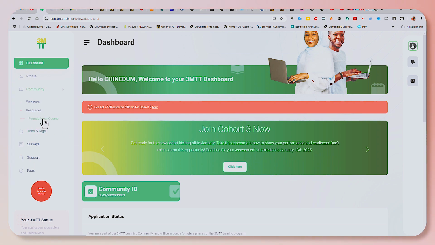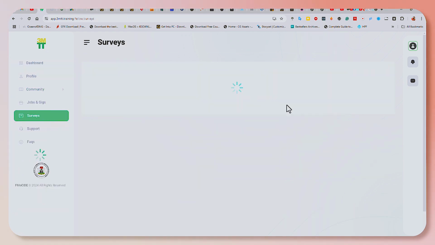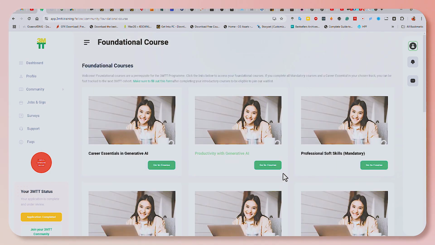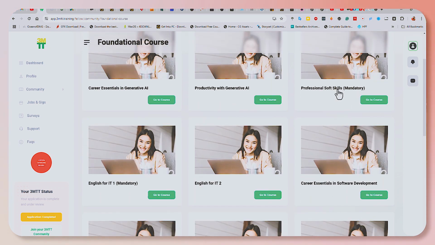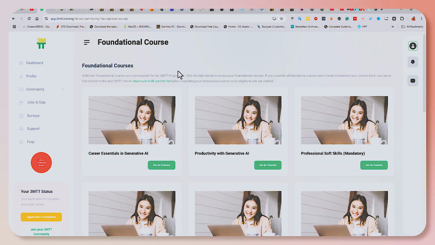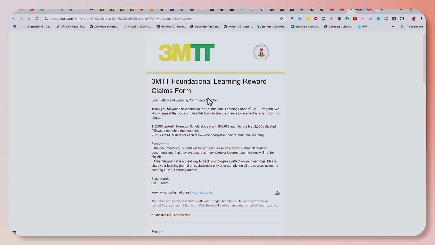Now, one of the things I want you to know is they have also provided learning materials for you prior to the program itself. So you have to click on foundational course. Depending on the program of choice, you can see they have a lot of trainings here. Depending on your program of choice, you want to make sure that you finish some mandatory courses, like professional soft skills, which is mandatory, and then English for IT1 is mandatory. There is actually a bonus here. I don't know if it's still working. If you click on fill out this form when you are done, the advantage is that you'll be fast-tracked to the next cohort.